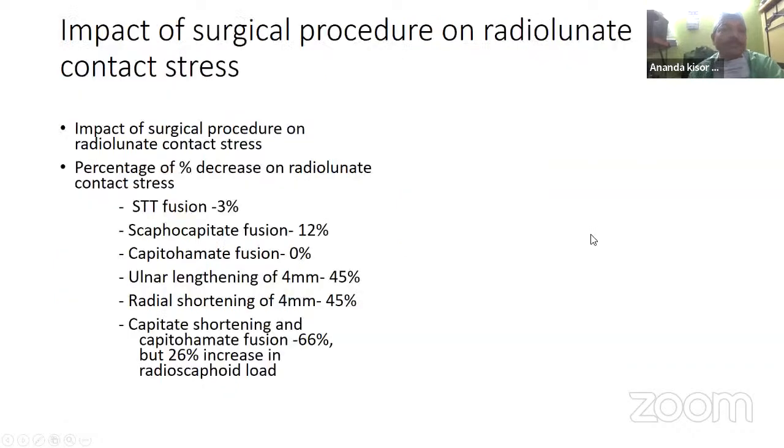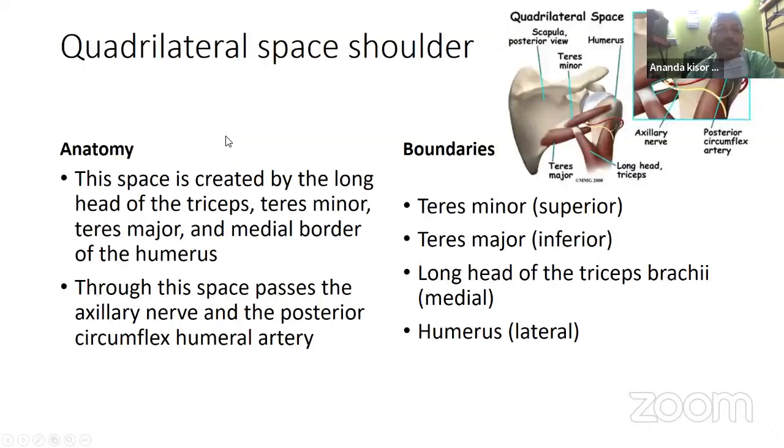treatment of choice. Now, the impact of surgical procedure is not mandatory to write. If anybody wants to write, if you can get the time, they can write it down. And you can see the percentage decrease of radiolunate contact stress is a maximum with capitate shortening with capitohamate fusion, but it is a minimum with only capitohamate fusion. So this is the most important point for circulation.